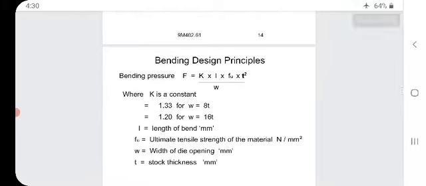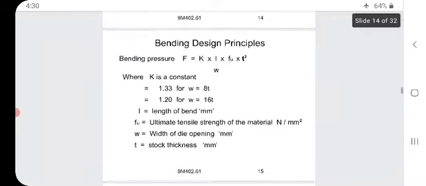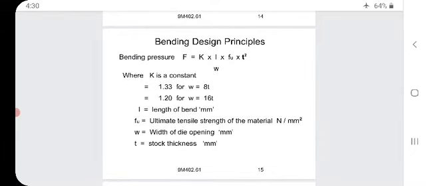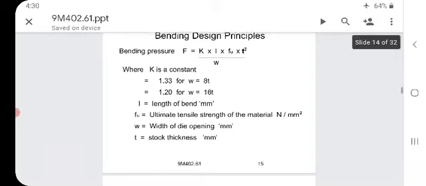I repeat, F equal to K into L into Fu into T square by W, where K is a constant, that is equal to 1.33 for W equal to 8T, and equal to 1.20 for W equal to 16T. L equal to length of the bend in mm, Fu equal to ultimate tensile strength of the material, W equal to the width of the die opening, and T equal to stock thickness.